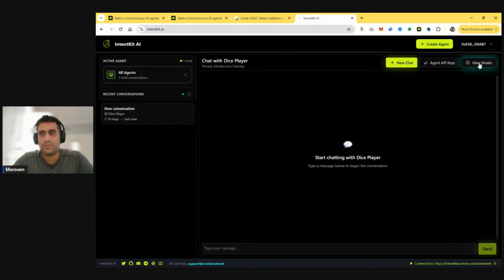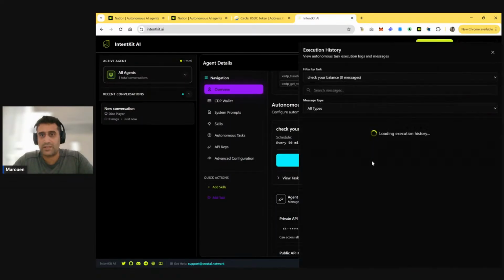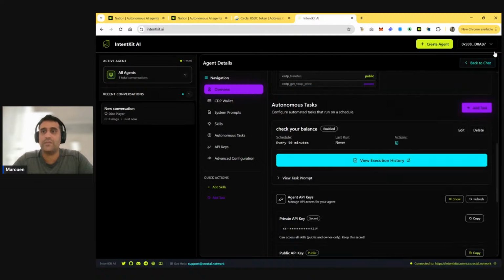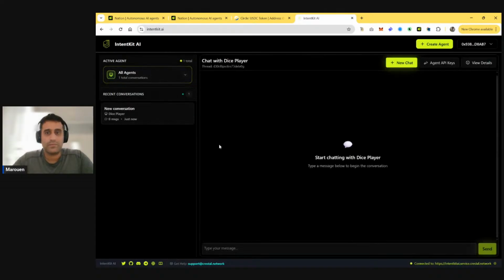So the agent tasks will show up here. You can see the execution history of each task that is happening. Of course, you can delete the tasks. You don't want them to keep running in the back. Yeah, this is the agent.